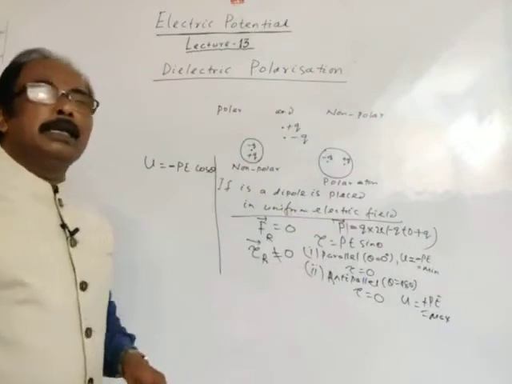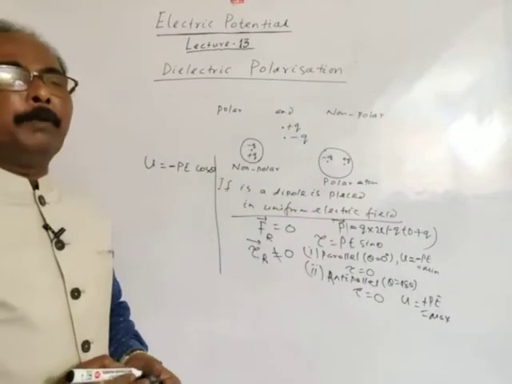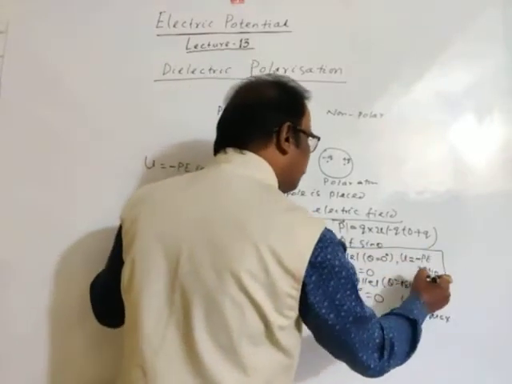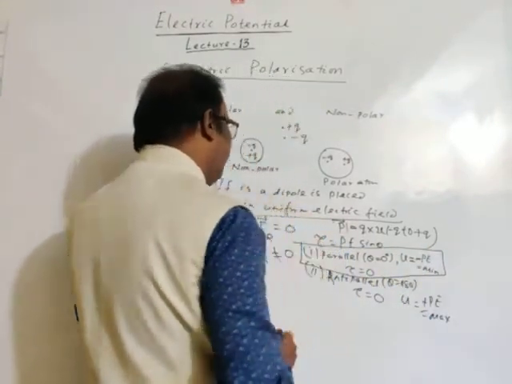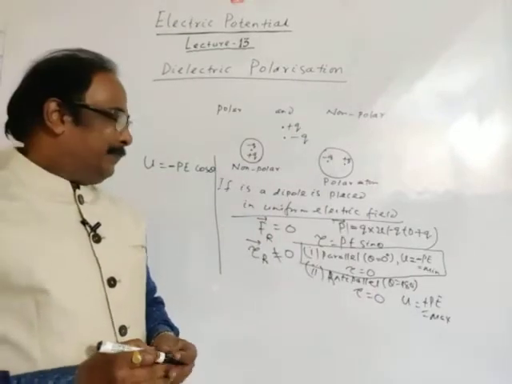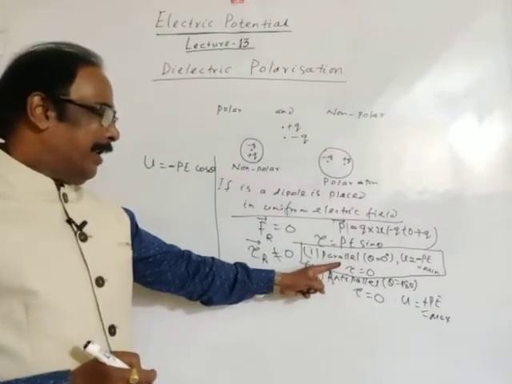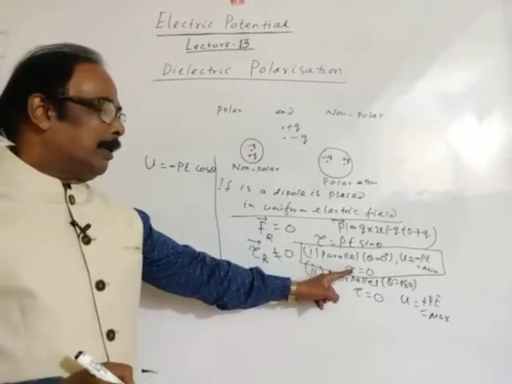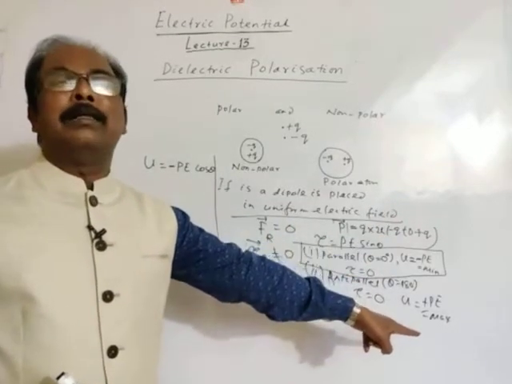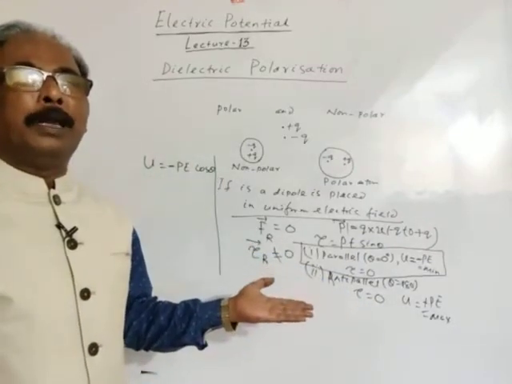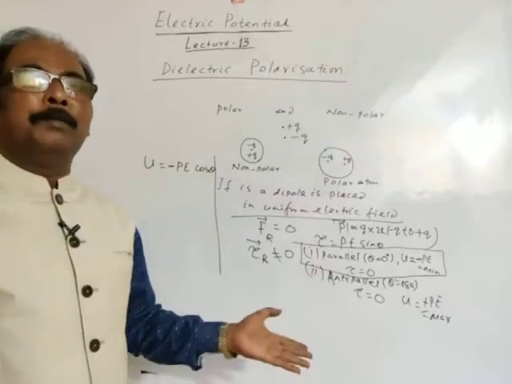These are the resulting concepts of the behavior of a dipole in a uniform electric field. So this is the position of stable equilibrium. If the dipole is parallel to the electric field, the resultant force is 0, the resultant torque is 0, and the potential energy is minimum, due to which the dipole is at stable equilibrium.